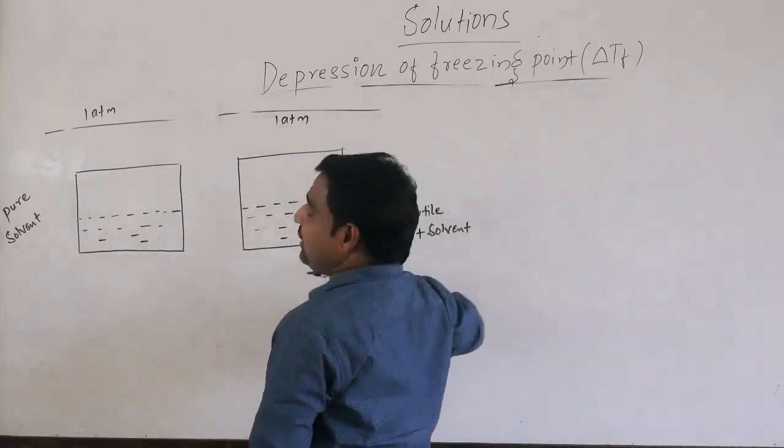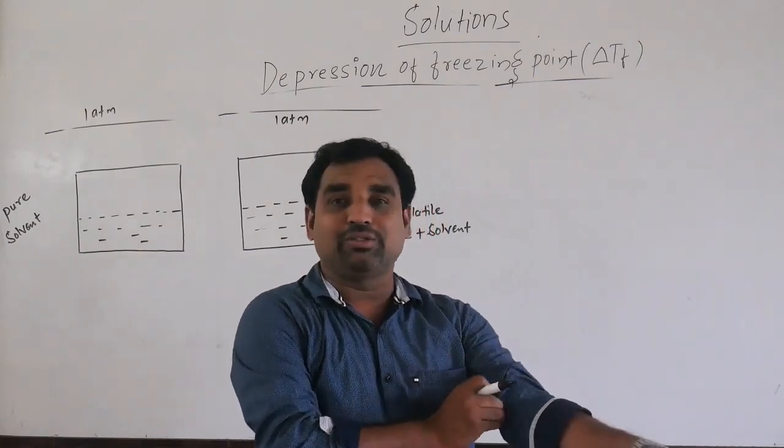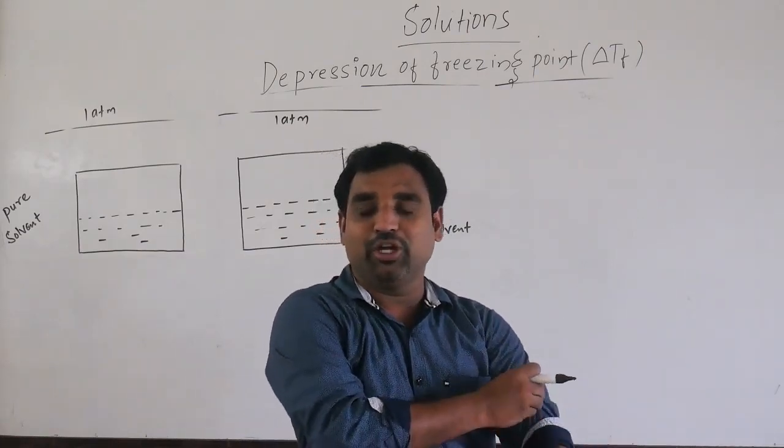Before going to that, we need to know what the freezing point means, as we already know the boiling point. Is it or not? Last class we discussed the boiling point.